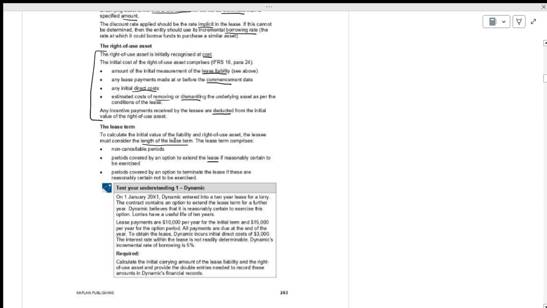Understand the point? You have taken it for 2 years, you extend for another 2 years, you extend for another 2 years. No problem on that. But you cannot say I have taken 2 years and I will make it 1 year only. Periods covered by the option to terminate the lease are included if reasonably certain not to be exercised. If you are terminating the lease, then it is non-cancelable; you don't have any option.